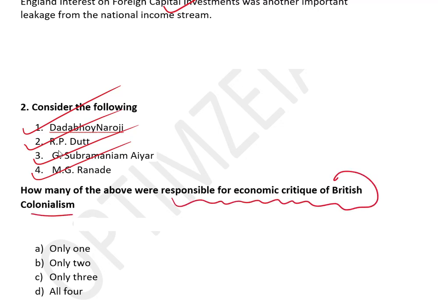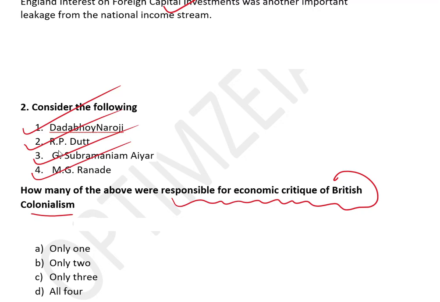Guys, during the last decade of the 19th century, there were some moderate leaders, led by Dadabhai Naoroji, who gave a critique of the British rule in India. They analyzed the British rule in India and its economic impact, and were able to pin that the main reason for the economic backwardness and poverty in India was the British rule.